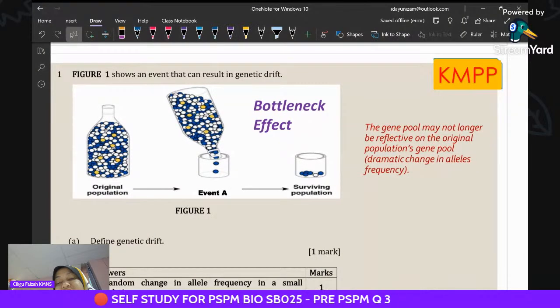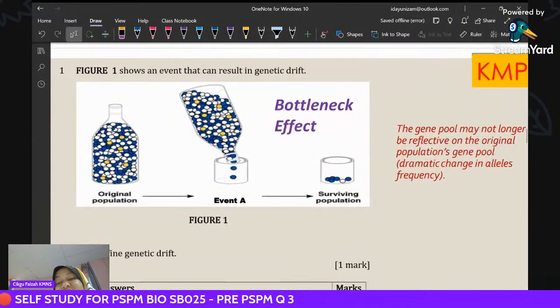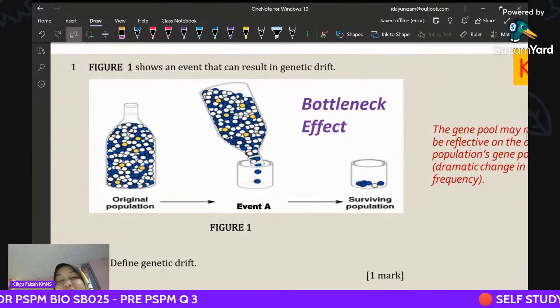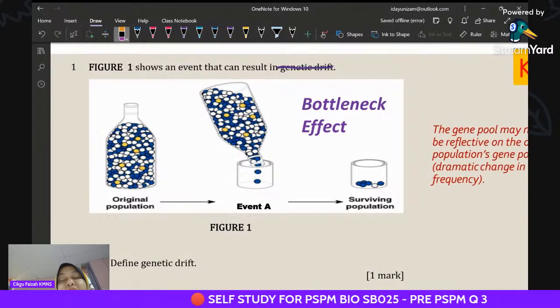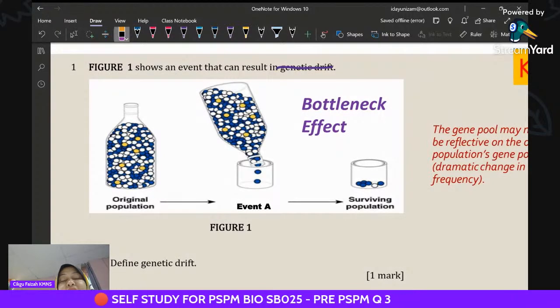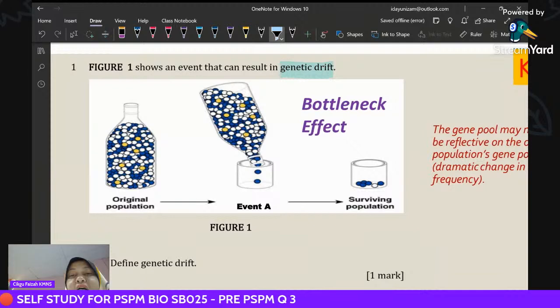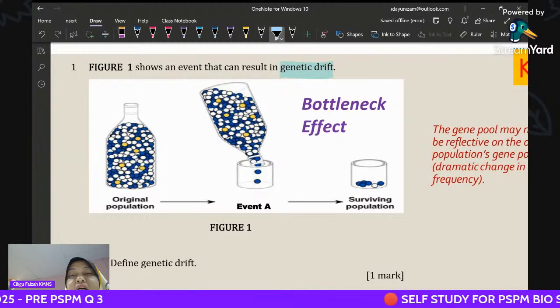Pulau Pinang chose the bottleneck effect. When you see this diagram, automatically it comes into your mind: this is genetic drift. When mentioned about genetic drift, there are two types: the bottleneck effect and the founder effect. So obviously this is a bottle.